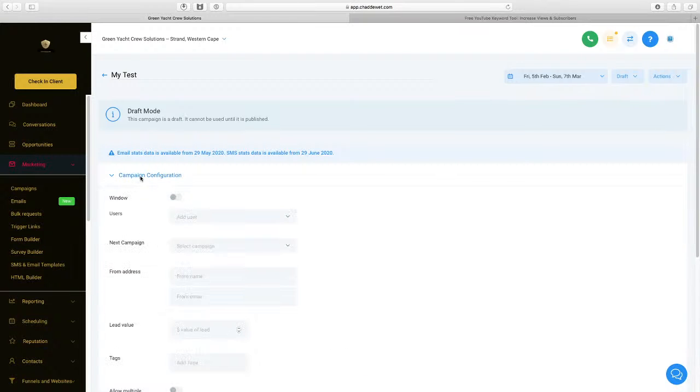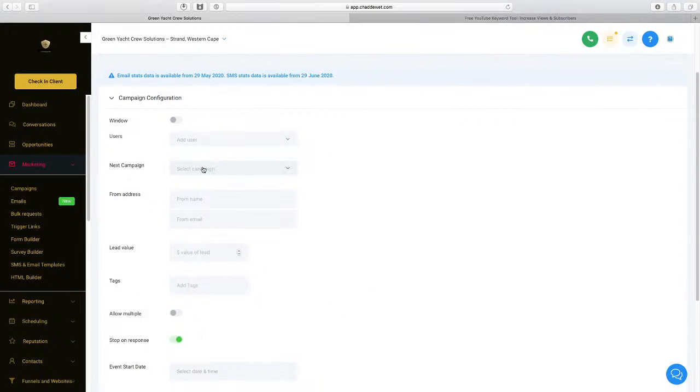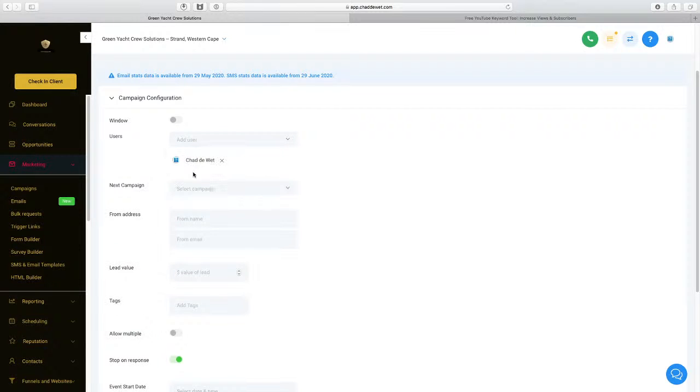And what you do in here is you put in the information saying I want this to come from the user, from myself, and if I'm sending this, it's going to be from Green Yaku Solutions, and it's going to come from my email.